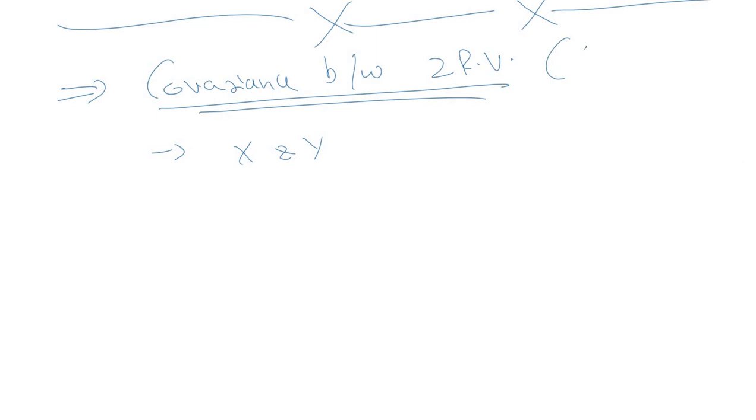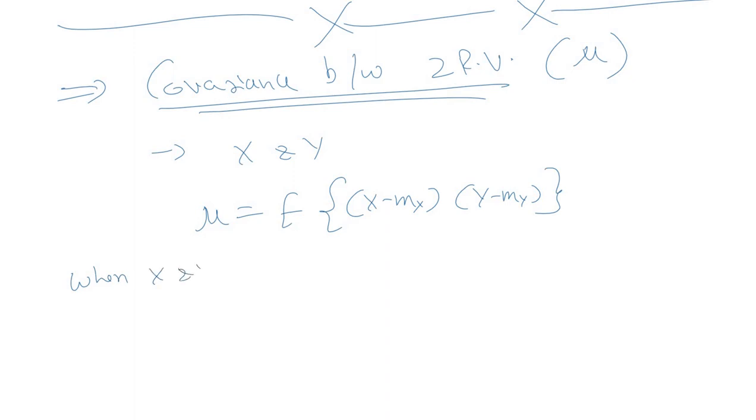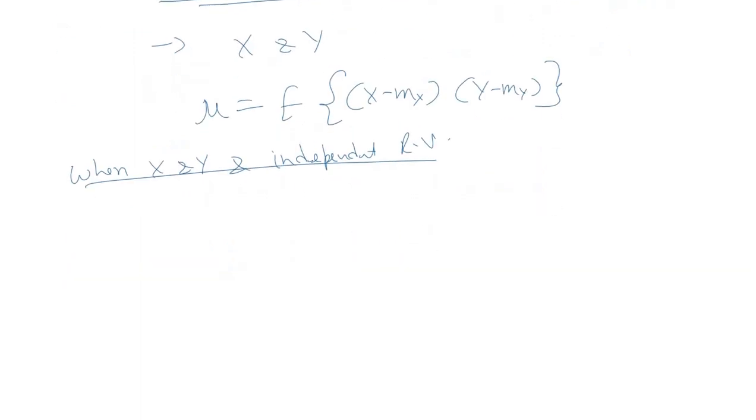The covariance, which is denoted by mu, is equal to the expectation of x minus mx into y minus my, where mx and my are the means of random variable x and random variable y. So the first case is when x and y are independent random variables. What will be the covariance in that scenario?